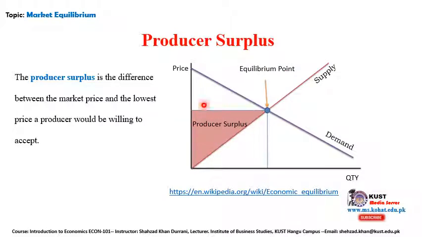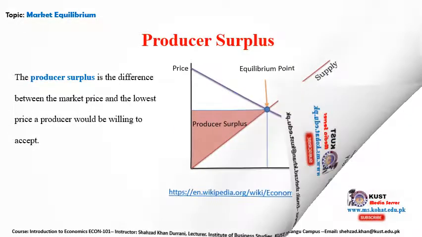So producer surplus is the difference between the market price, what it actually is, and the lowest price a producer would be willing to accept, right? So this area represents the producer surplus.